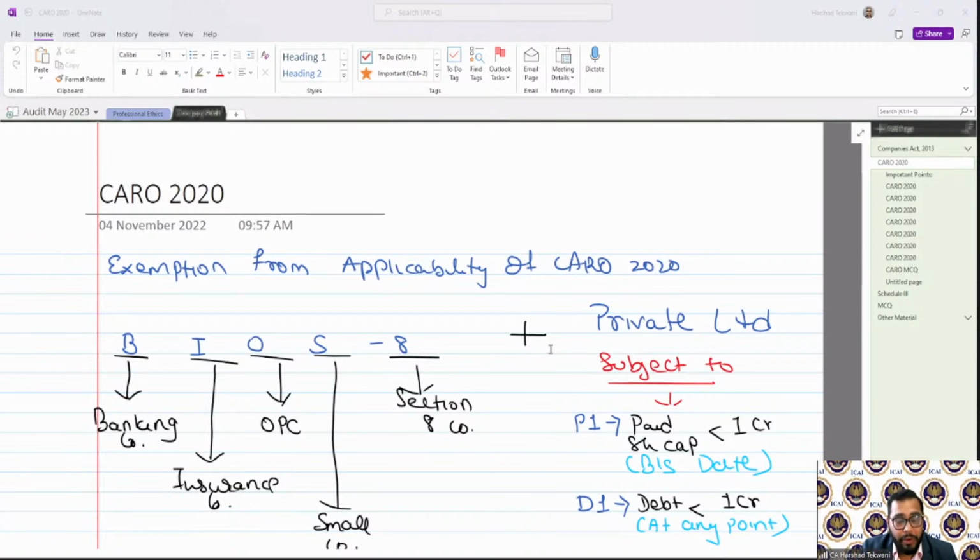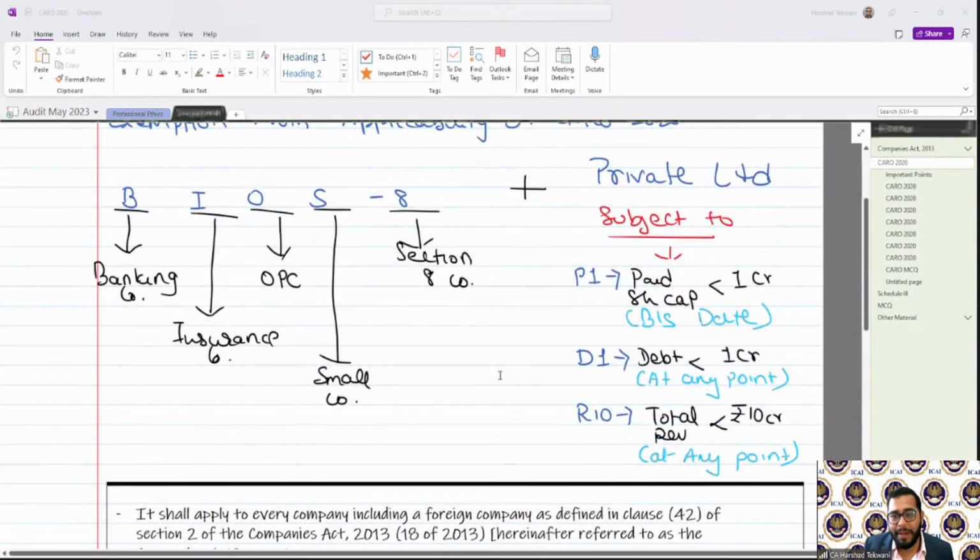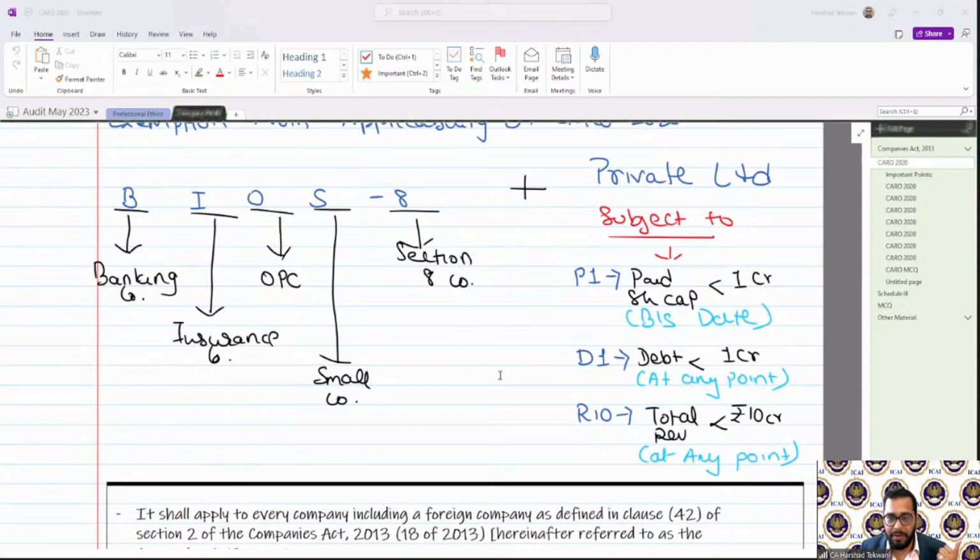Remember in the last lecture we discussed to which companies CARO is applicable. I discussed the exemption, that is BIOS 8: banking company, insurance, OPC, small company, Section 8 company. And then I discussed for a private limited company three rules, P1, D1, R10, that is paid up share capital less than 1 crore, debt less than 1 crore, and revenue less than 10 crore.